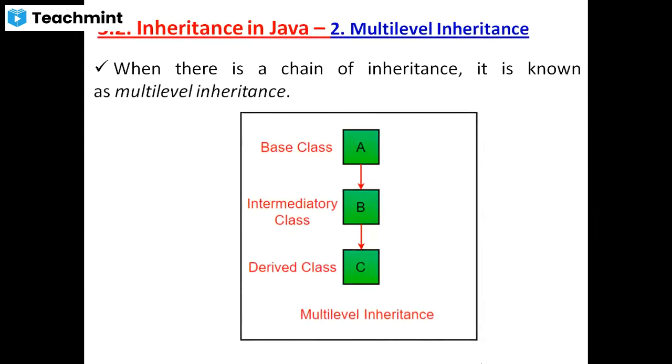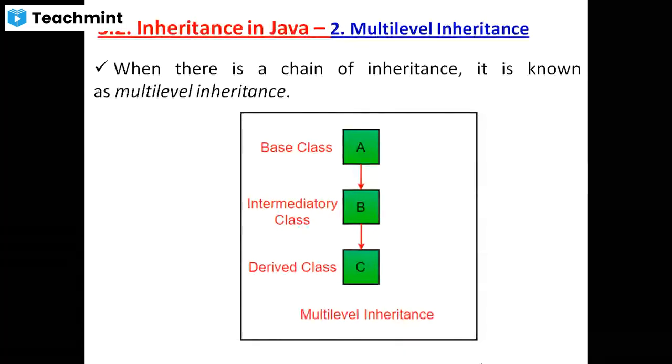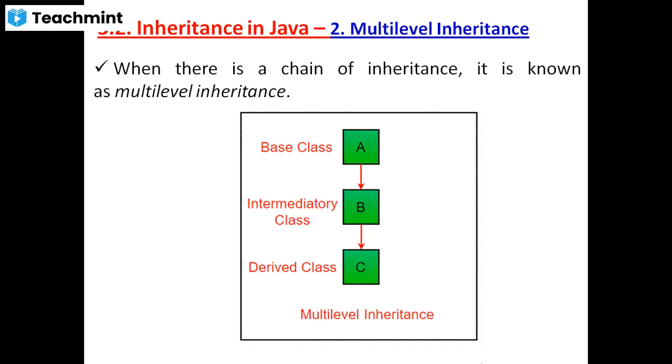Multi-level inheritance includes only three classes: class A, class B, and class C. Class A is the grandparent, class B is the parent class, and class C is the child class. The child class contains all the properties present in the parent class as well as in the grandparent class. Understood, everyone? From the boys' side.